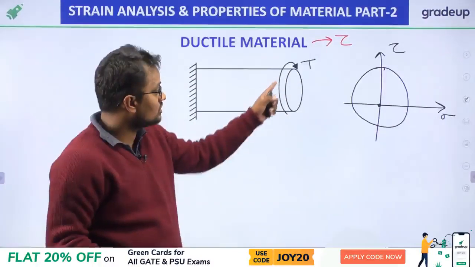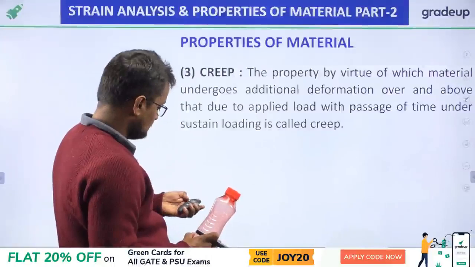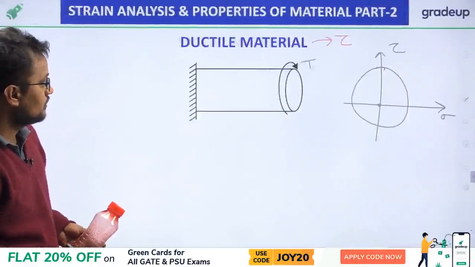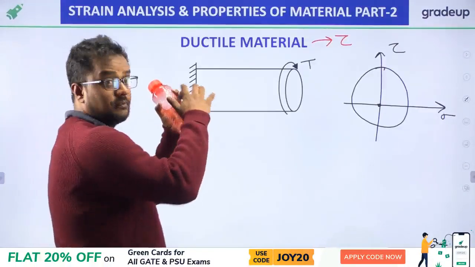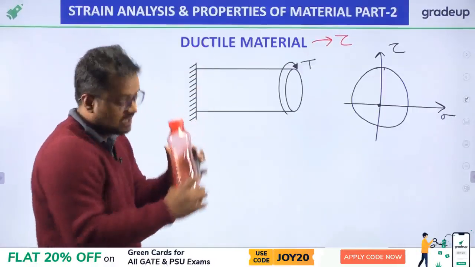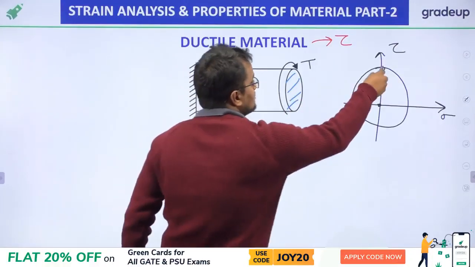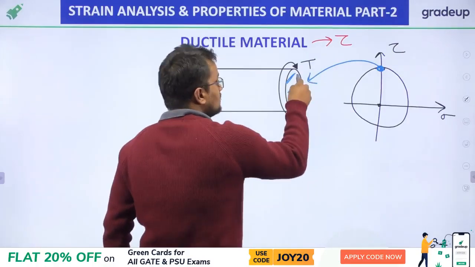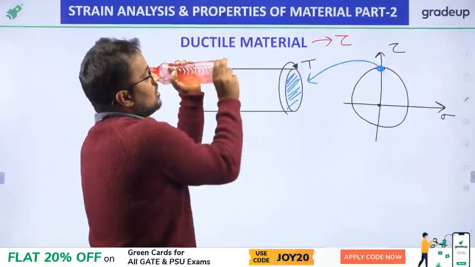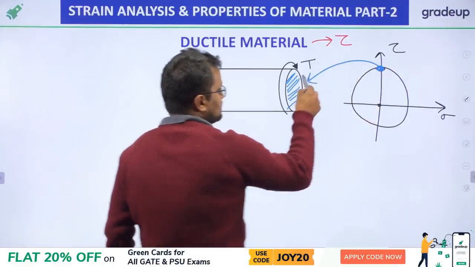Now due to this torsion, I have already shown you, suppose in this bottle I am applying torque. It will only cause shear stress. So this plane will be this, because on this plane there will be only shear, no normal stress, only shear. So zero normal stress. So this point will be representing this plane.